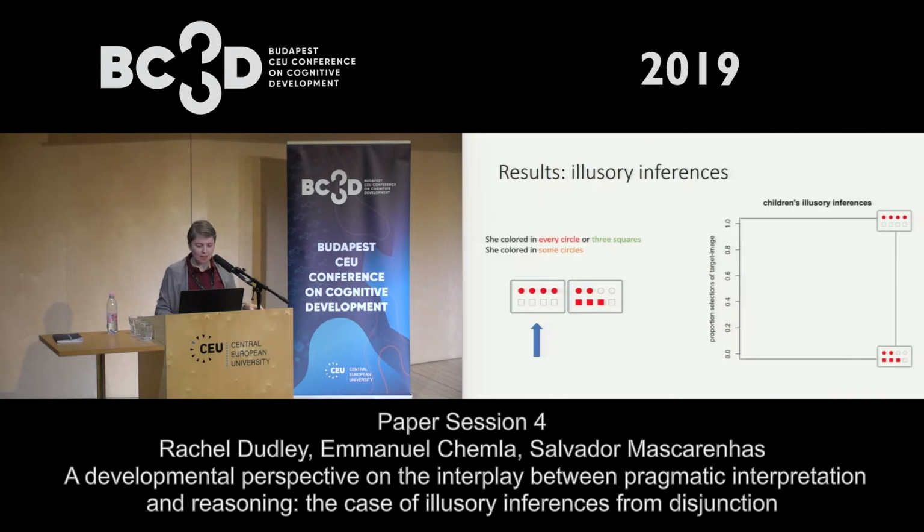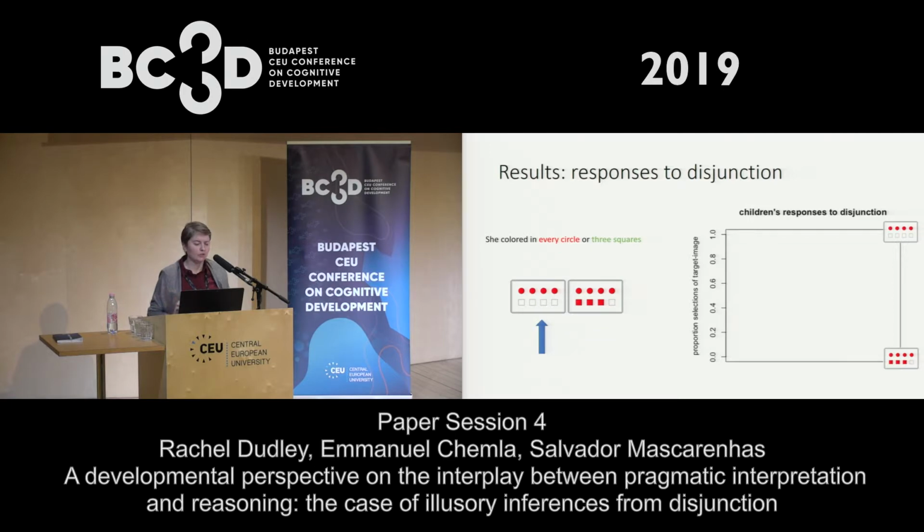Okay. So here's what we found. First, I'll look at our results on the types of illusory inferences that children made, whether or not they made them. So to remind you, this is the case where we tested both of the premises, and we had the one mixed image choice. And here the target image would be the one on the left. This is the one compatible with illusory inference. So that's what we have graphed on the y-axis, how often children make that choice. What you see is that as a group, children are only choosing that image about half of the time. Of course, different children have different strategies, but it seems like as a group, the children have no preference here.